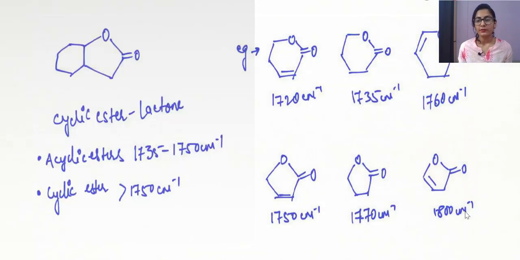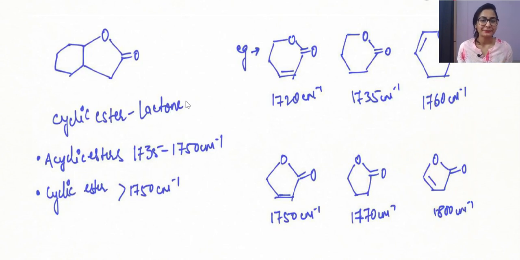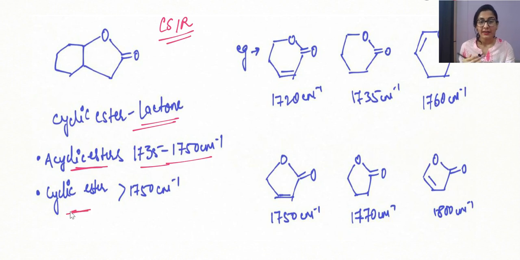So now I'm going to give you some extra knowledge about the type of lactone and about the frequencies which are possible. So if we are considering a cyclic ester, which is a lactone, then what are the various systems that can be asked in the CSIR exam basically, that I'm going to show you over here, okay? So yes, just like I have told you, acyclic esters are usually having this frequency range 1735 to 1750 centimeter inverse. Okay. Also, cyclic esters are having a greater value than 1750 because of the ring strain. Okay. All right.